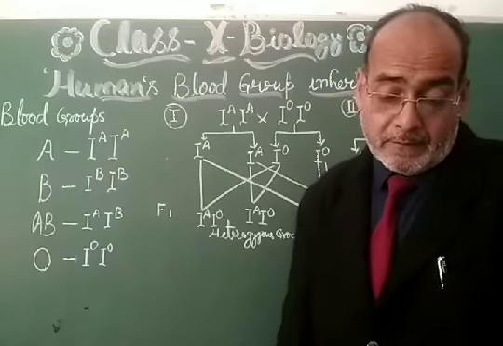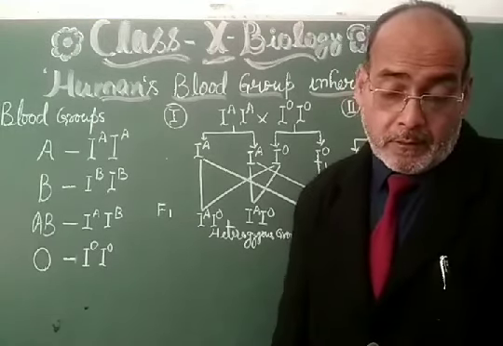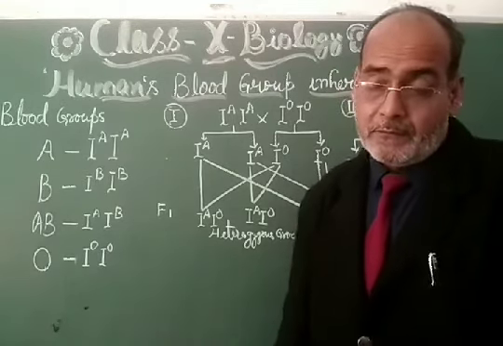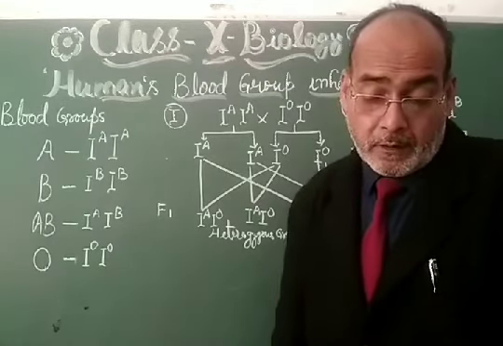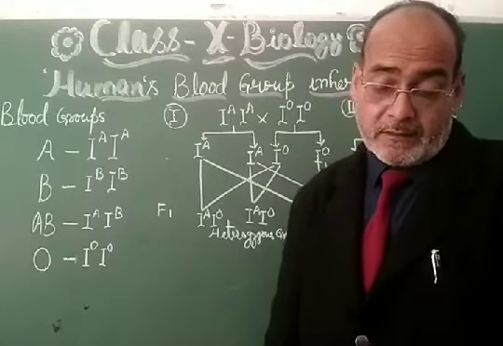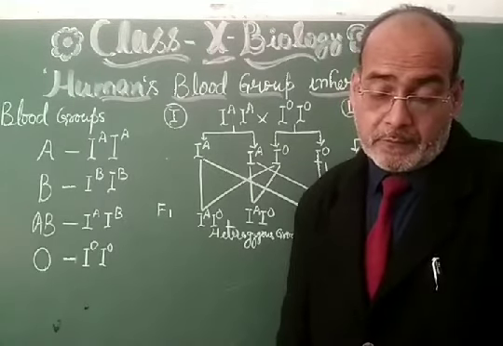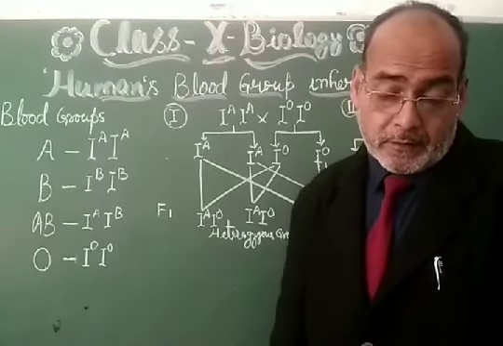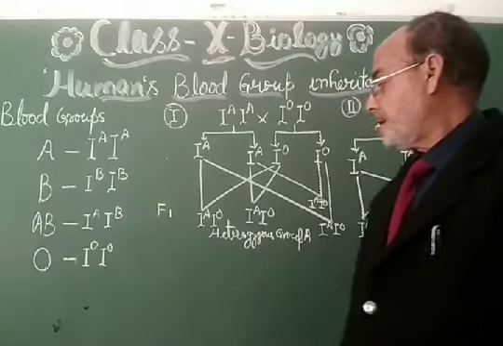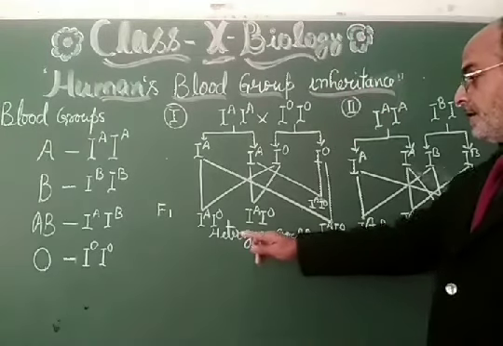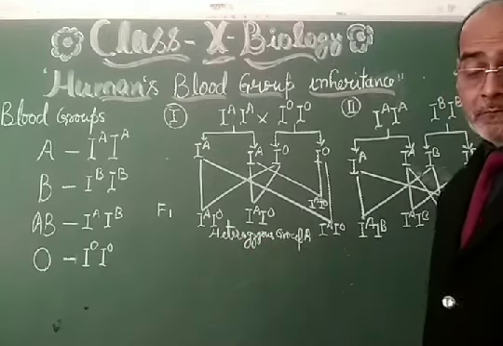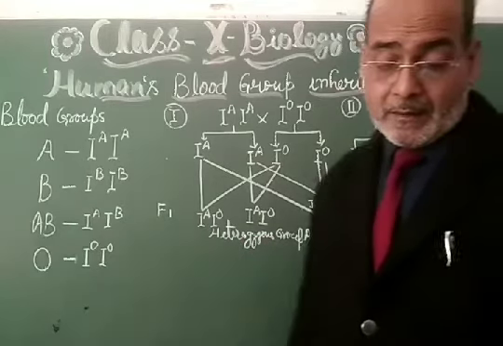And if a man heterozygous for blood group A marries a woman heterozygous for blood group B, then their children may be as follows. Suppose heterozygosity is there. Take the example of IA IO and IB IO.